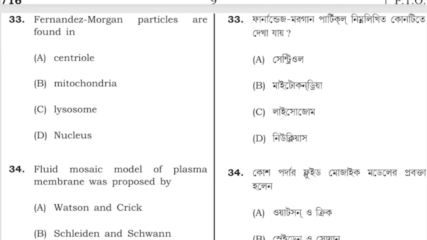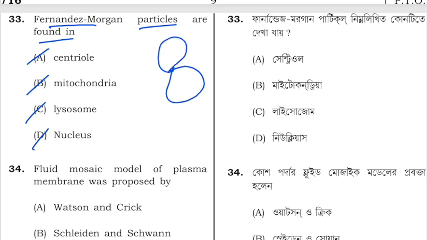Next question is, Fernandez-Morgan particle is found in centriole, mitochondria, lysosome, or nucleus. The Fernandez particle is basically a type of molecule known as F0 and F1, also called ATP synthase.